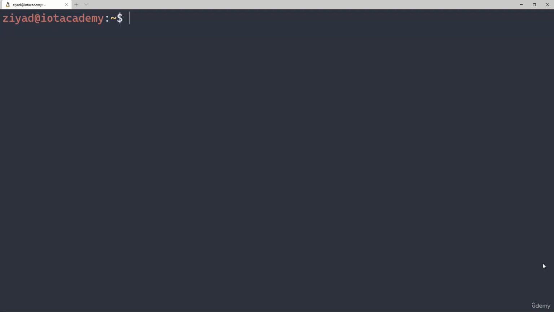Our bash scripts always begin with what is called the shebang line. The shebang line is always the very first line of a script, and there must be no line or blank line before it. The shebang line basically tells the shell what interpreter should be used to read the file. You can think of it as telling the shell what language the script is written in, which in our case will be bash.